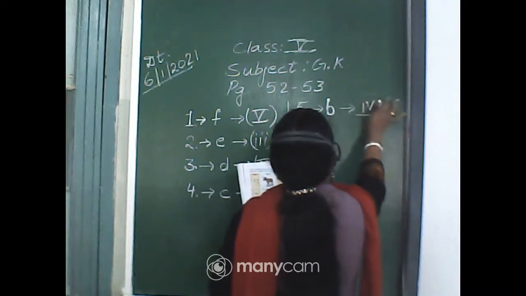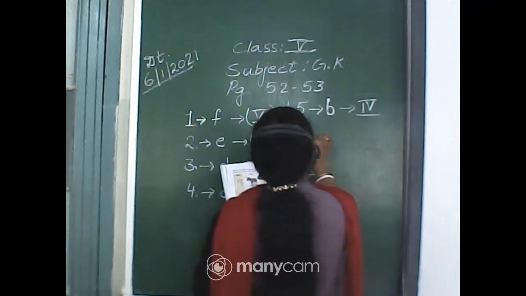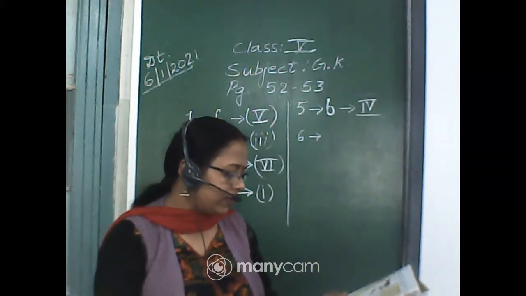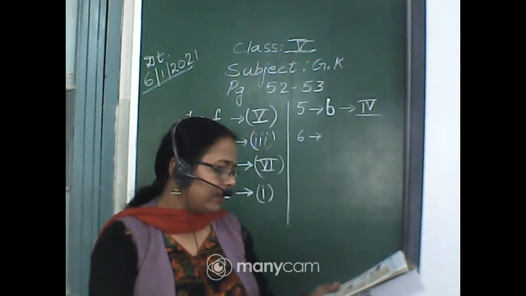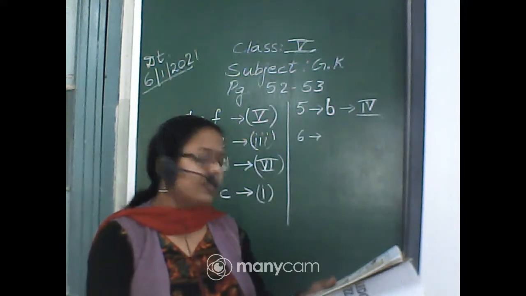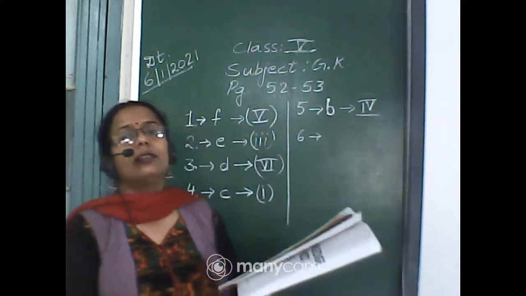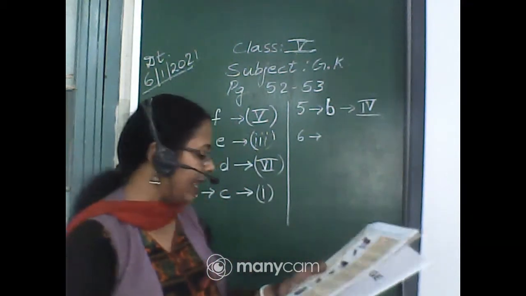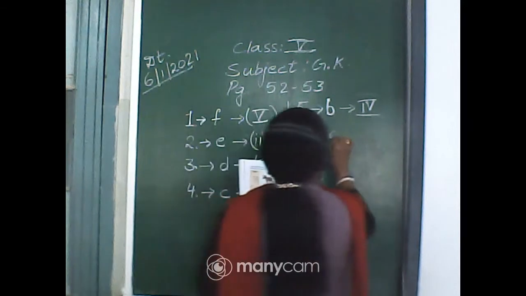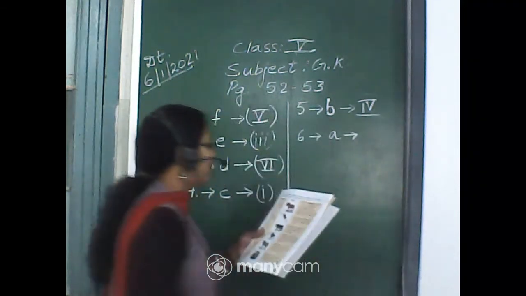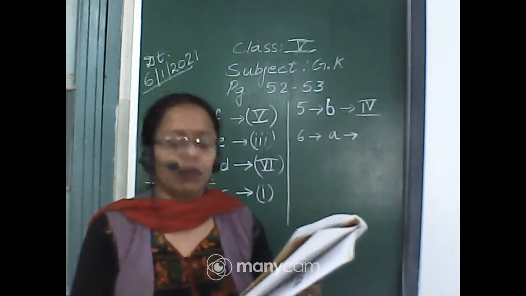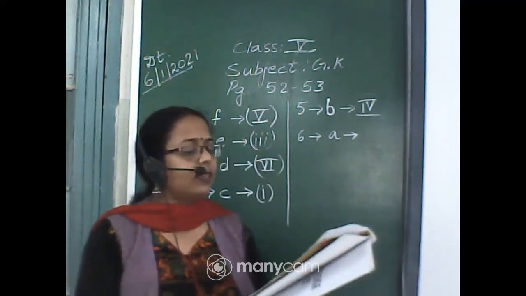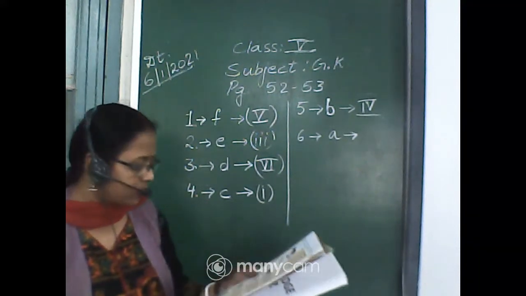So here comes number 6. Number 6 is the last one, that is Thylacine or Tasmanian tiger, and the picture is A. It looks similar to a dog, right? It looks like a dog, but its name is Thylacine or Tasmanian tiger.